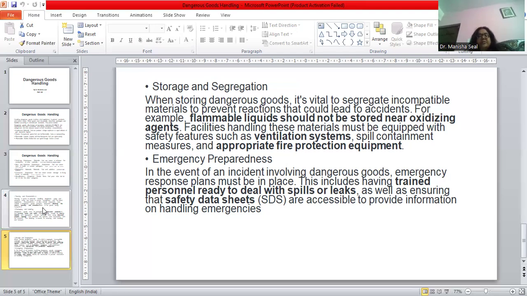So that anybody can refer to that sheet as a document to find out what guidelines are to be followed to handle any kind of emergency at that particular period of time.